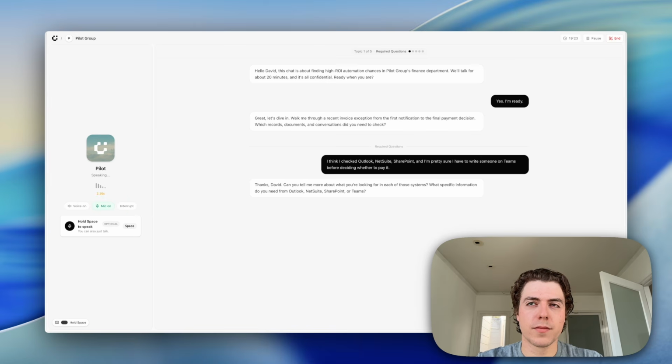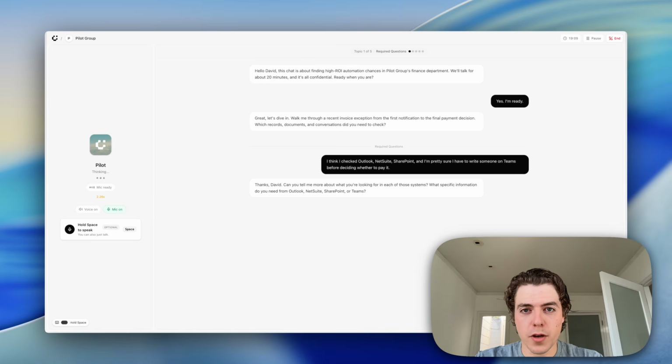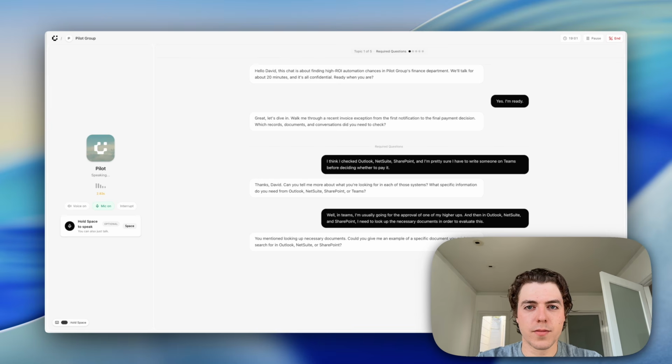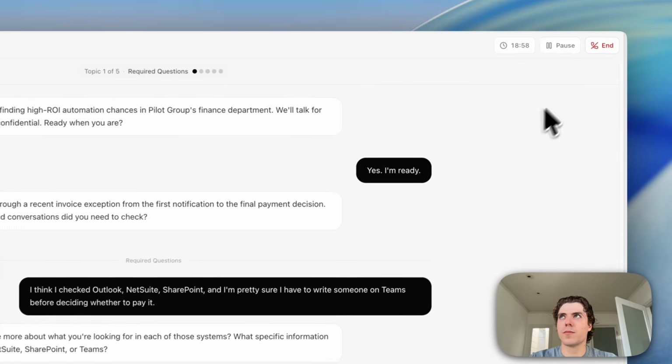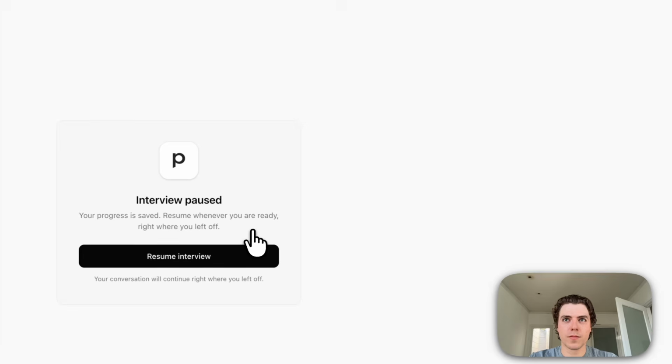Thanks, David. Can you tell me more about what you're looking for in each of those systems? What specific information do you need from Outlook, NetSuite, SharePoint, or Teams? Well, in Teams, I'm usually going for the approval of one of my higher-ups. And then in Outlook, NetSuite, and SharePoint, I need to look up the necessary documents in order to evaluate this. You mentioned looking up necessary documents. Could you give me an example of a specific document you might search for in Outlook,